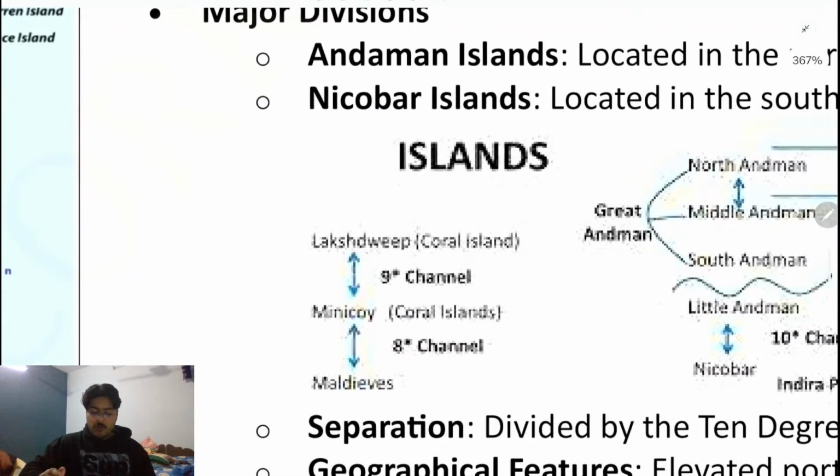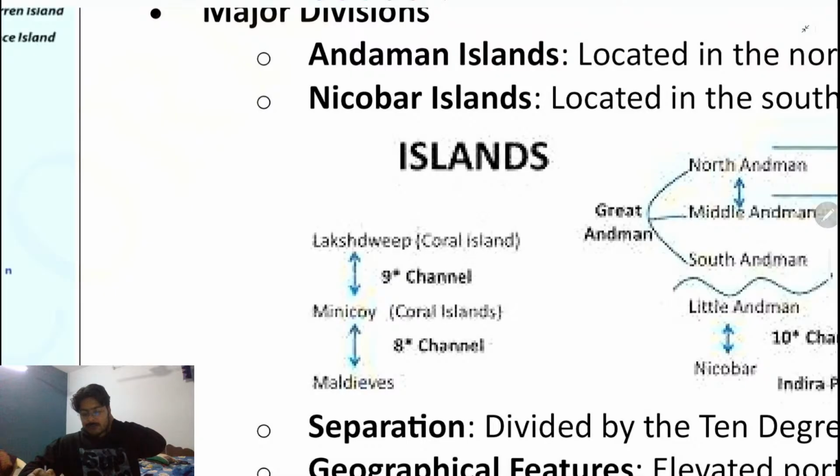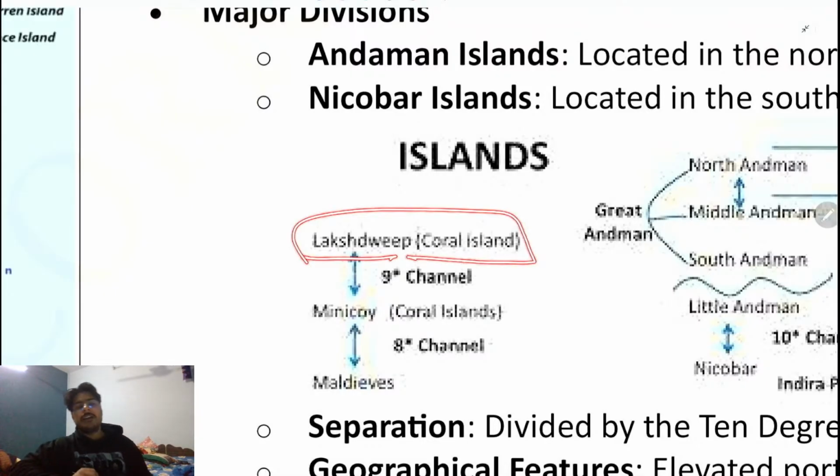Next thing is, overall, if we talk about the Lakshadweep and the Minicoy and the Maldives. Basically, Lakshadweep is a coral island. You know about the coral sea polyps, right?